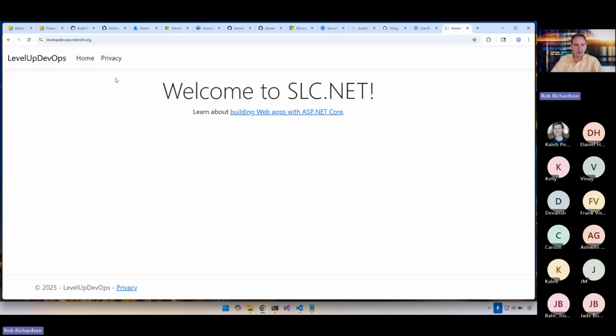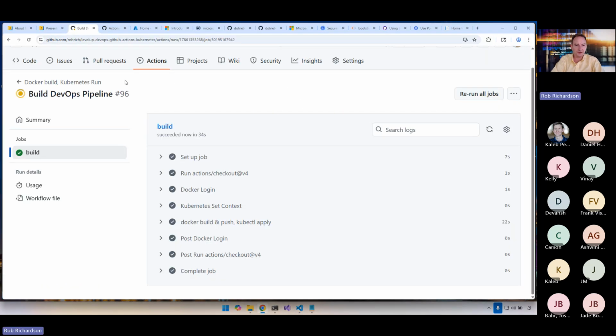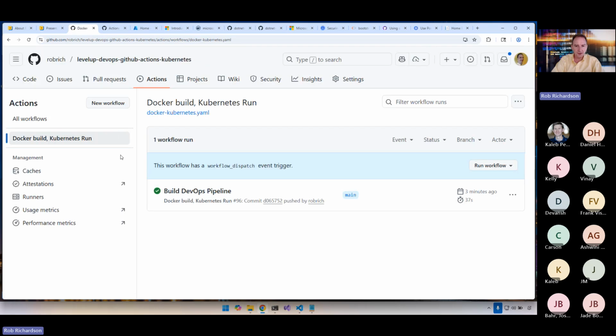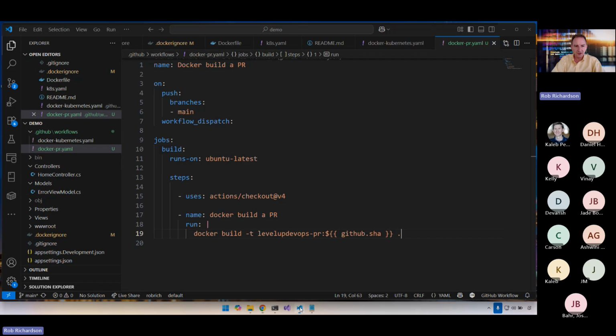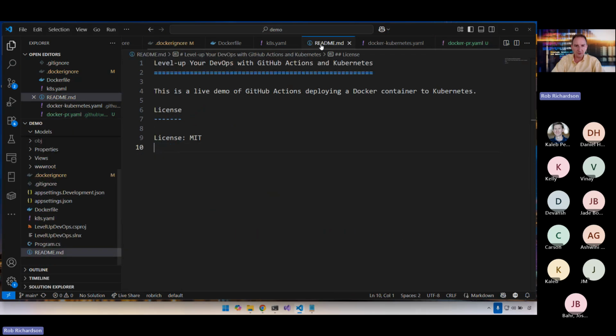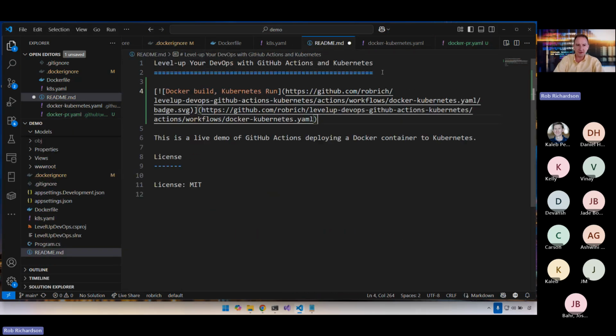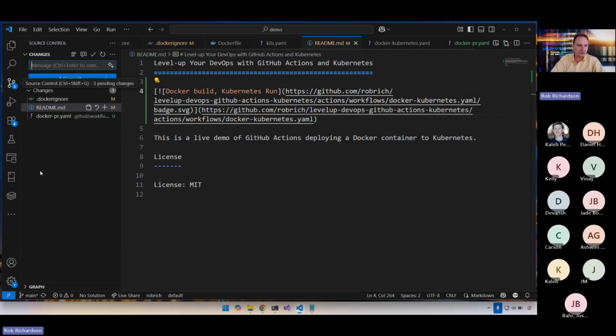Let's also come in here to our GitHub Actions, and we will come back to our pipeline, and we can see there's that run workflow button. That's really nice. Let's go grab a status badge that will show on our GitHub homepage. Let's open up the README and we'll set that status badge right there. And now let's commit these changes.